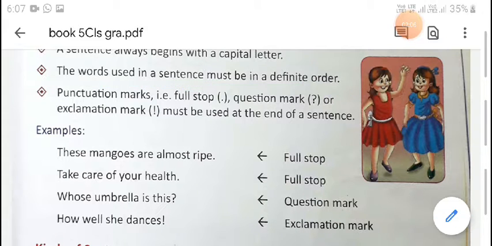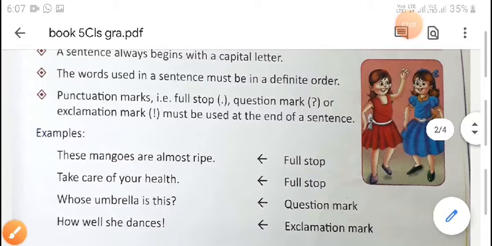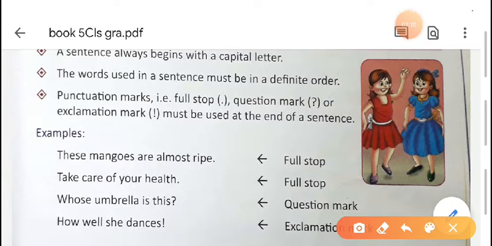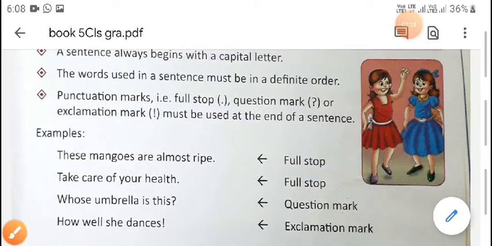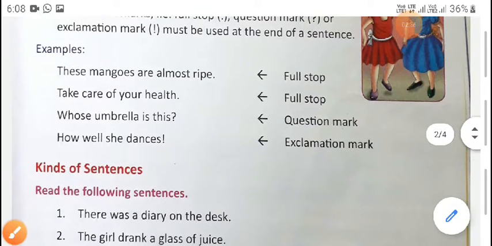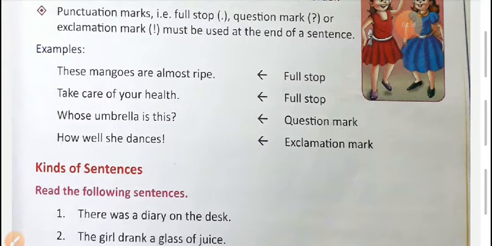Third point is punctuation marks, that is full stop, question mark or exclamation mark, must be used at the end of a sentence. According to the sentence, you have to put a full stop, question mark or an exclamation mark. Some examples are given here. These mangoes are almost ripe.